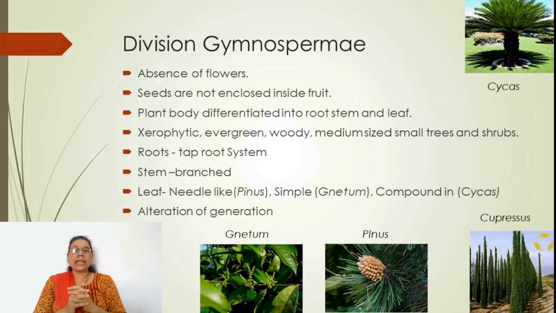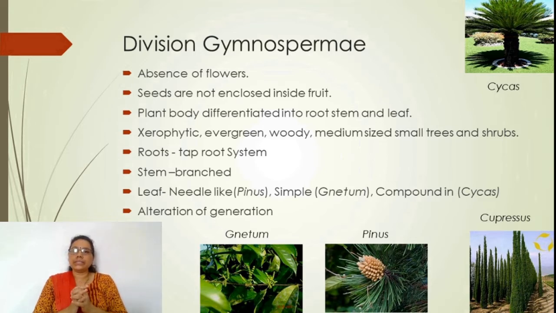They are woody as a result of the xerophytic condition, and they produce a well-developed xylem. Xylem is a woody, dead tissue, and that is why every plant in the division gymnosperms produces a woody type of stem.